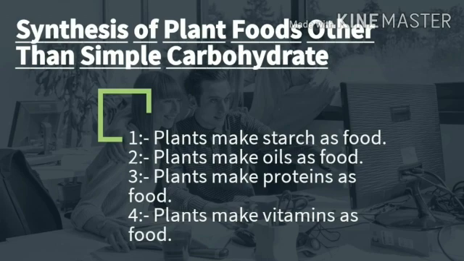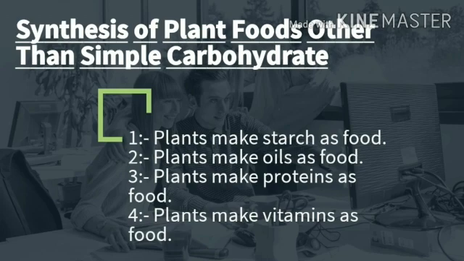First, plants make starch. For example, seeds like wheat and rice have a lot of starch in them. Potato and carrot plants store a lot of starch in their roots. Next, plants make oil or fat as food. Certain plants convert the simple carbohydrate glucose made during photosynthesis into oil and store it in their seeds.